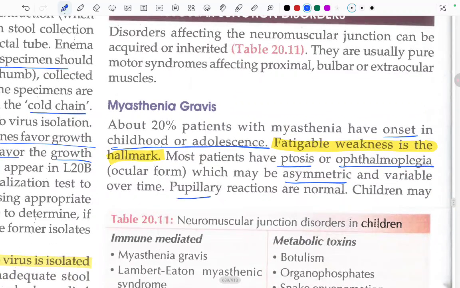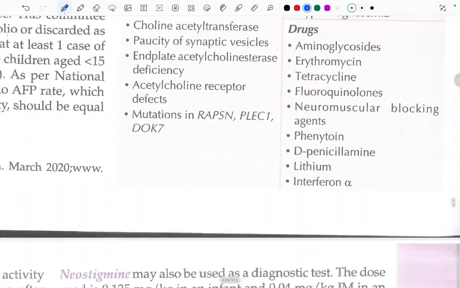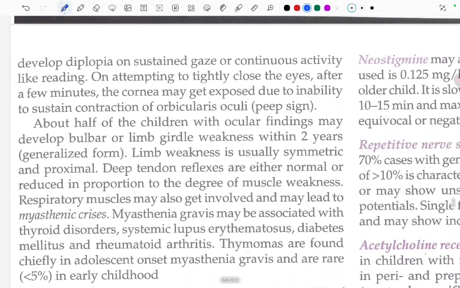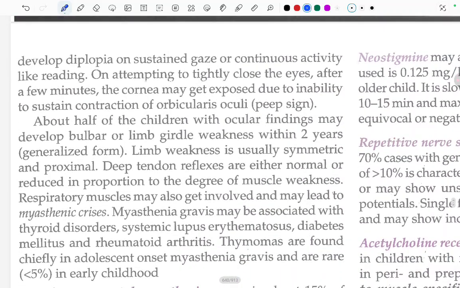Pupillary reactions are normal. Children may develop diplopia on sustained gaze or continuous activity like reading. On attempting to tightly close the eyes, after a few minutes, the cornea may get exposed due to inability to sustain the contraction of orbicularis oculi, called the PEEP sign. So the PEEP sign may be positive.